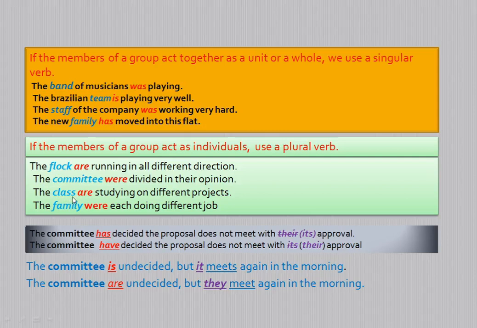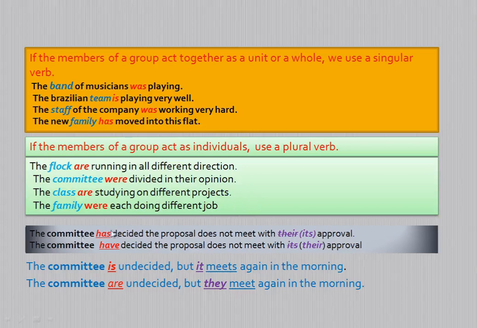When we say the class are studying on different projects, you think that the members or students of the class are engaged in different projects, they are not acting together or as a whole, they are acting individually, then we treat that countable noun as plural. Therefore the class is used here as plural, and the plural subject demands a plural verb. Therefore the class are studying on different projects.